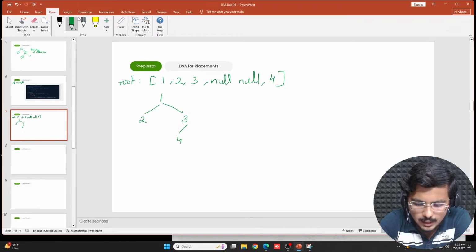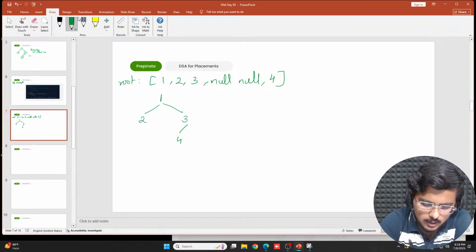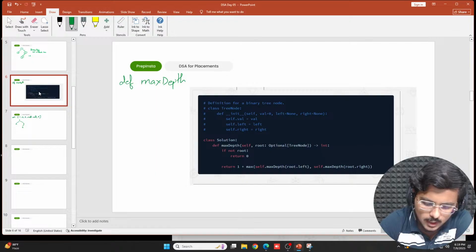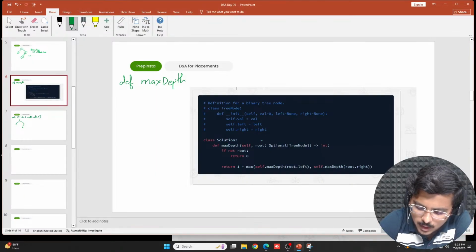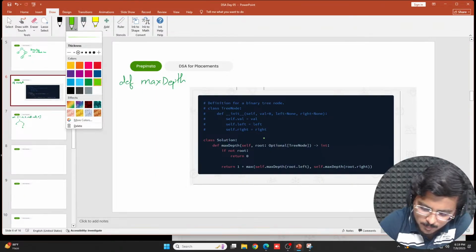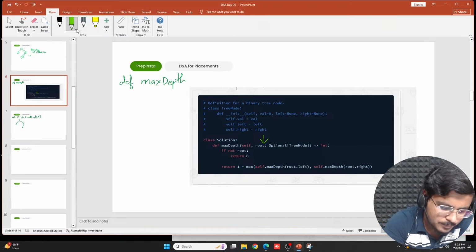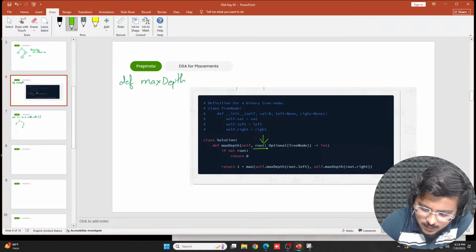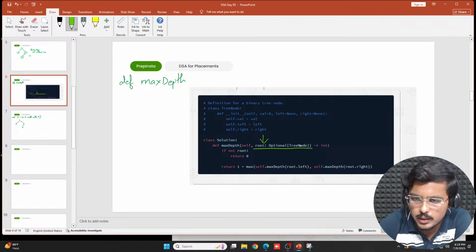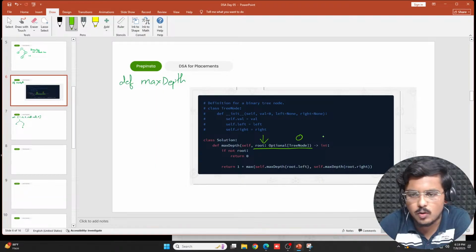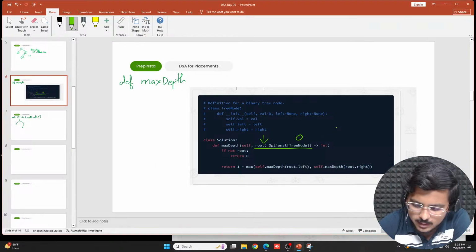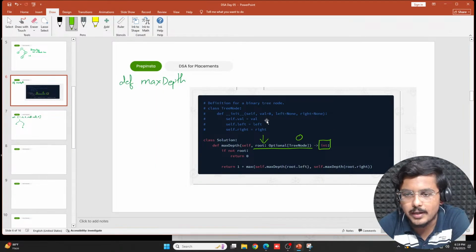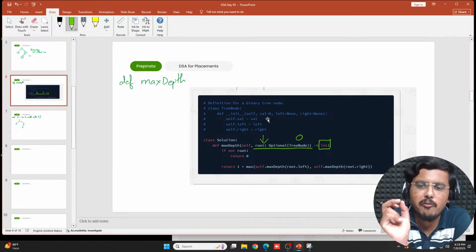Now when I try to figure out how exactly I can calculate the depth of it, I define a function called max depth. Here I pass the root to it. The root that I pass here is an optional tree node. Basically, either it can be a node containing some value, or it can contain nothing, it might be null, correct? And the return type of this function would be int. Why is it int? Because we need an integer length for this tree.